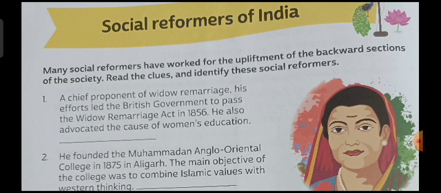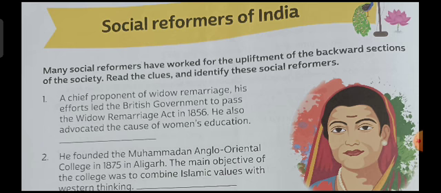So here first one is a chief proponent of widow remarriage. His efforts led the British government to pass the Widow Remarriage Act in 1856. He also advocated the cause of women's education. So, student, this is related to your chapter 9, Women, Caste and Reform. The name of the person is Ishwar Chandra Vidyasagar. He was the person whose efforts led to the Widow Remarriage Act in 1856.